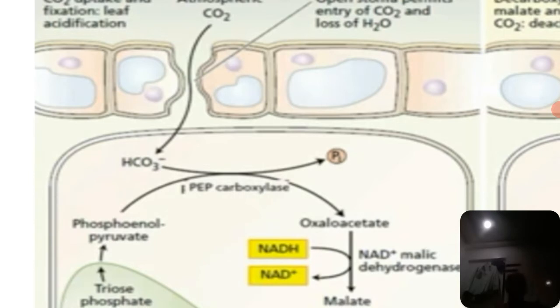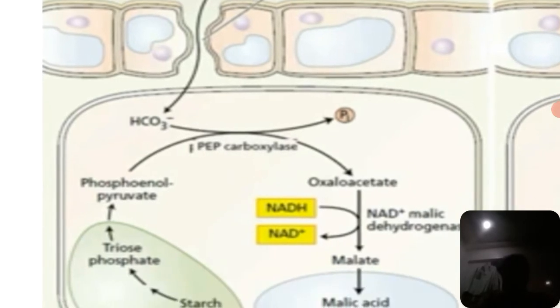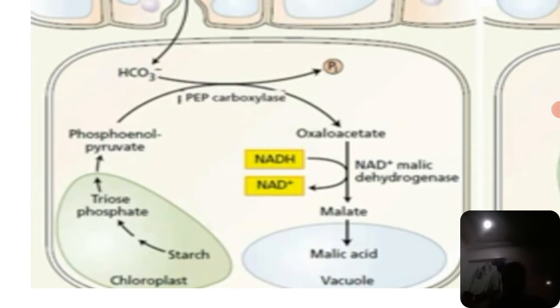Okay, this is the enzyme which converts the starch into phosphoenol pyruvic acid with the addition of carbon dioxide. Atmospheric carbon dioxide combines with the starch, and it is converted into phosphoenol pyruvic acid by the help of phosphoenol pyruvic carboxylase, and then it is converted into oxaloacetate, and after that the oxaloacetate is converted into malate by the utilization of NADH, and it is converted into NAD plus.